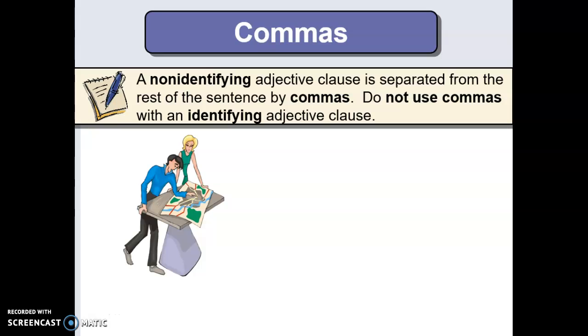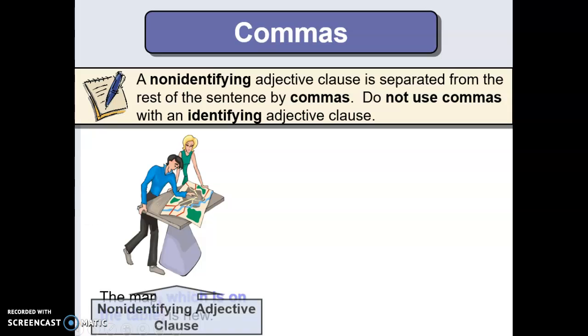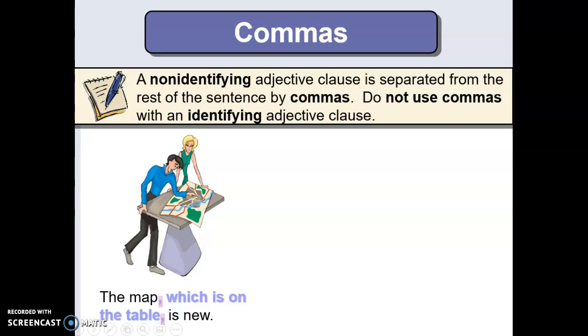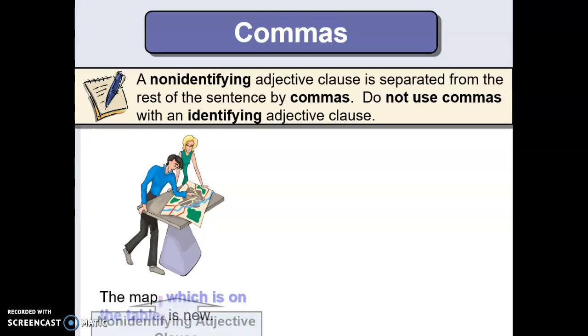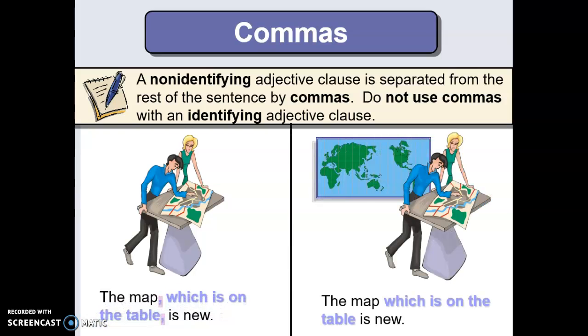All right, so as we discussed in the previous video, a non-identifying adjective clause is separated from the rest of the sentence by commas. So as you can see here, the map, which is on the table, is new. That's a non-identifying adjective clause because there is only one map. Okay. The map which is on the table is new.